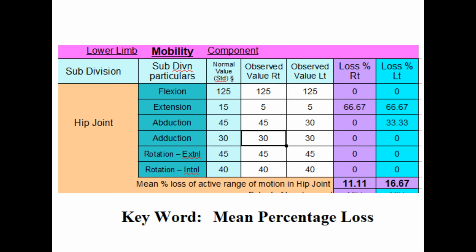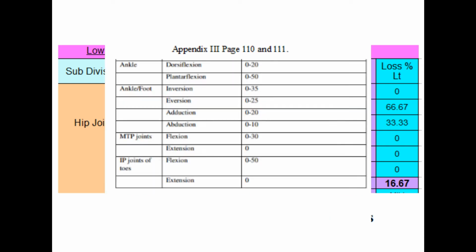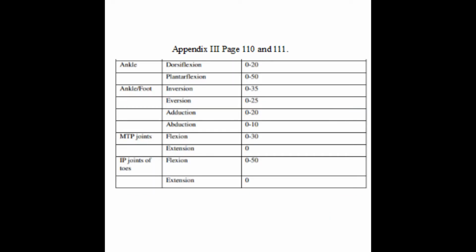The number of directions in a joint depends on each joint. In this example, we tested AROM of hip which has 6 directions. In case of knee, it is 2 directions. In case of ankle and foot, we have 7 directions. That too after excluding movements of MTP and IP joints. In case of foot and ankle, for example, MTP joint and IP joint also should be included.